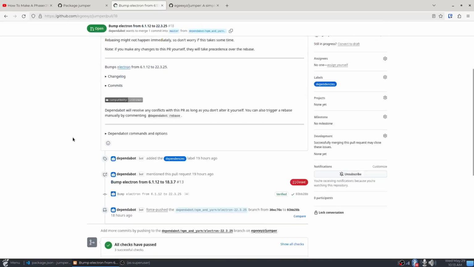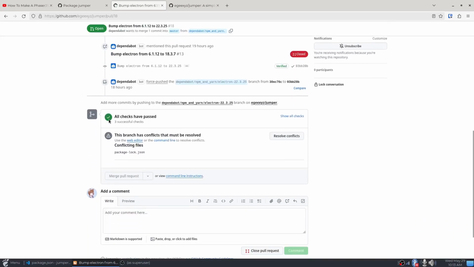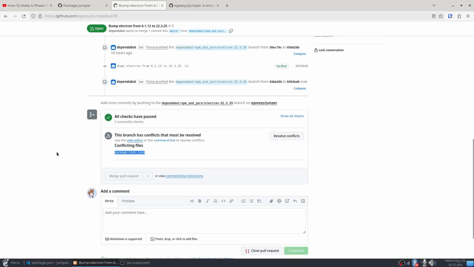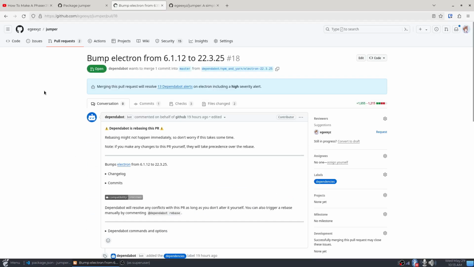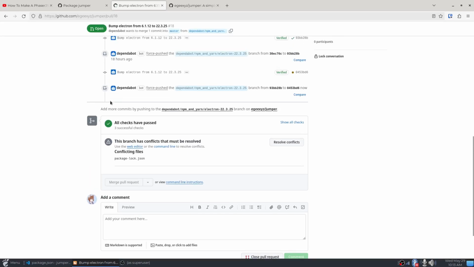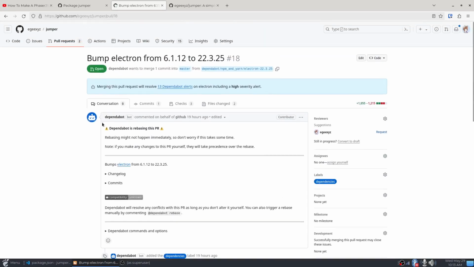Now you might look at this and say, hey, all checks have passed, everything is okay except for this package lock file, which I've had troubles with. So the reason why this PR looks good is because there's nothing being tested. There's no way for CI or anything to know whether this code is actually good. Dependabot is just bumping it and then letting you know about it.